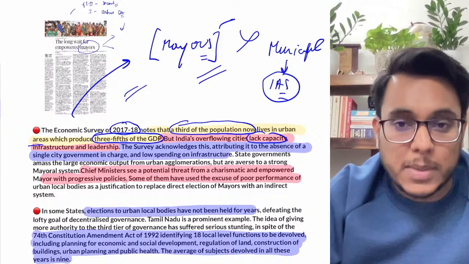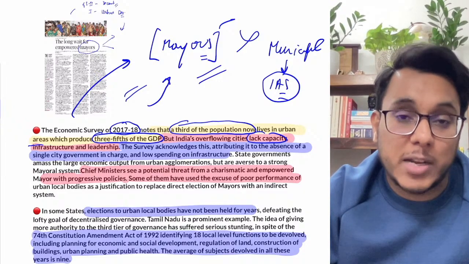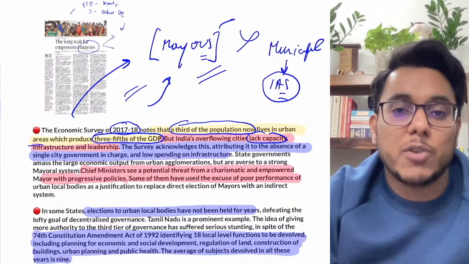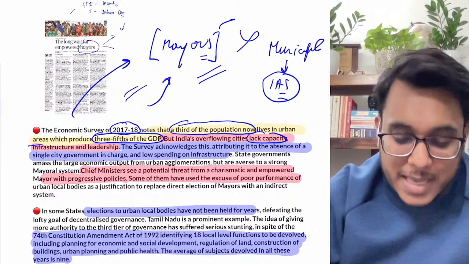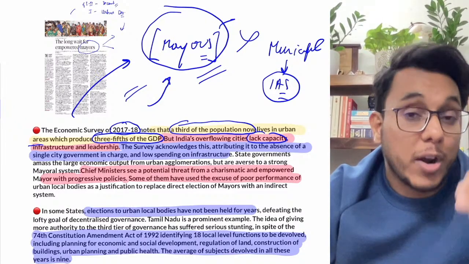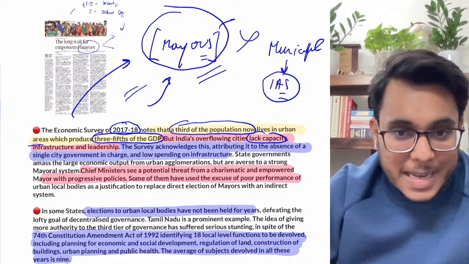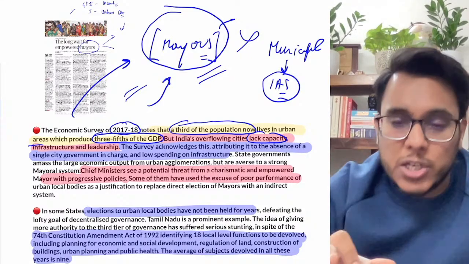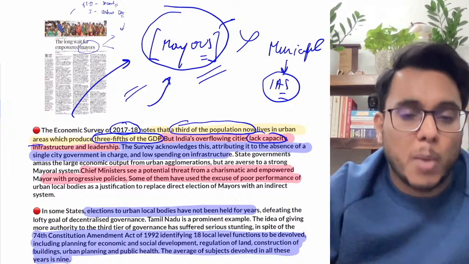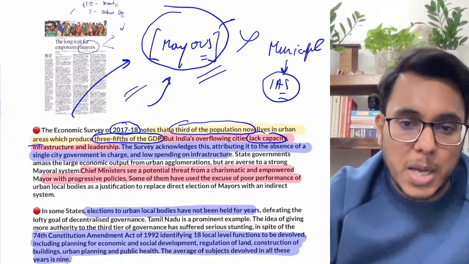So it has been pointed out that in big and thriving urban centers, for example the city of New York and the city of Paris, there are elected mayors who are responsible for the entire operation and development of that city. But in India, the position of mayors has not been properly utilized. Most of the urban cities don't have any provision for elected mayors.